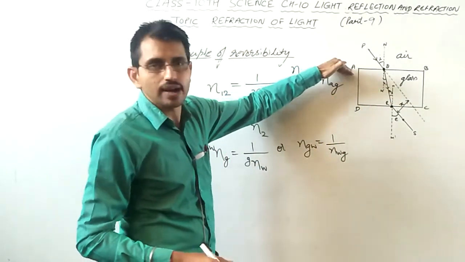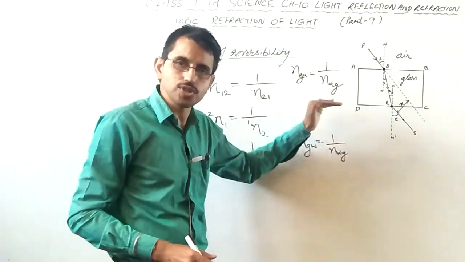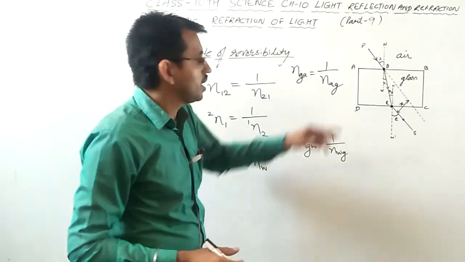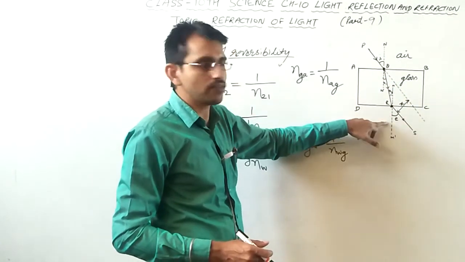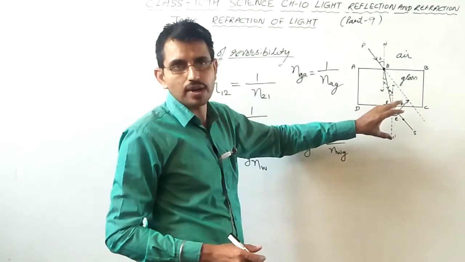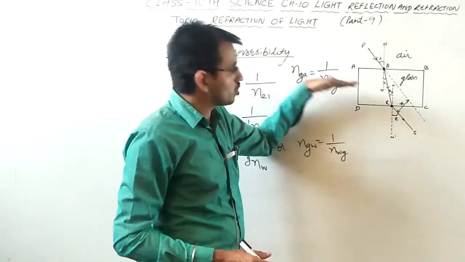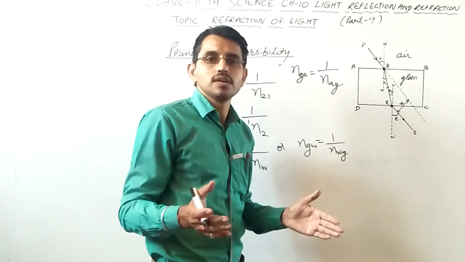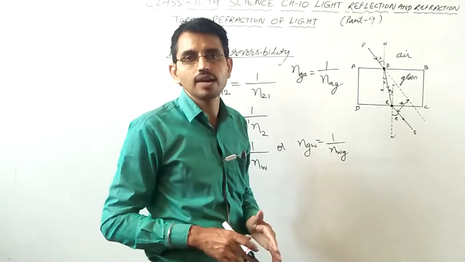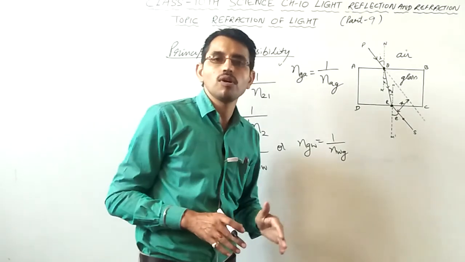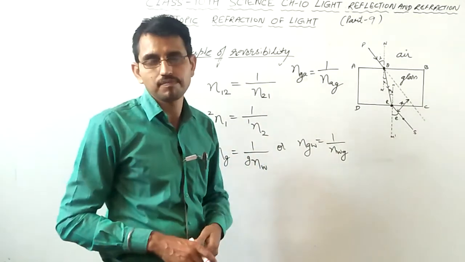Because what is happening at the interface AB, its equal and opposite thing is happening at the interface CD of a glass slab. How? Here you can see the light ray speed is fast, then slow, and then fast. So its equal and opposite is happening. Angle I and angle E are equal, angle R1 and R2 are also equal. So if we divide this glass slab into two halves, then whatever is happening at the first half, its equal and opposite phenomenon is happening at the second half. So this is what we call the principle of reversibility, that we can express through these formulae.